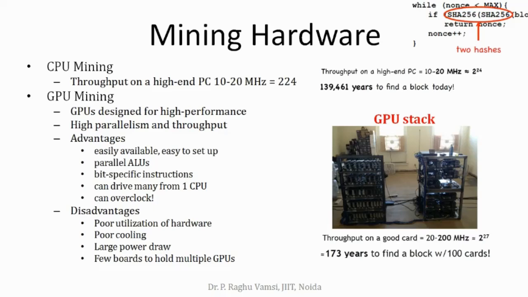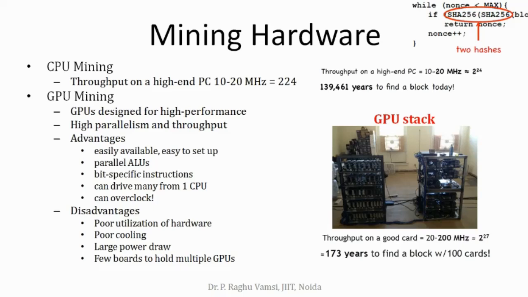But if we use CPUs, the throughput of even a very high-end processor may be 10 to 20 megahertz, maybe 2 power 24 hashes per second.